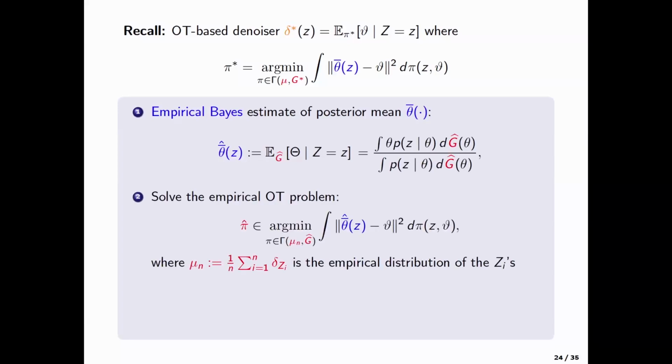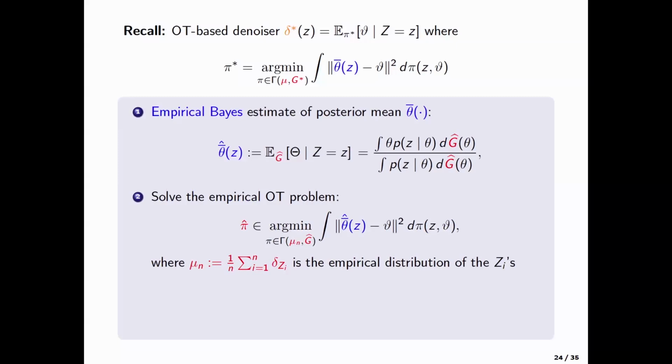The next problem is, of course, mu. You have to estimate mu, but that's very simple. Mu is the distribution of the Zis. You observe an IID sample from mu, so you can just replace mu by mu_n, which is the empirical distribution of the Zis. And that's simple.